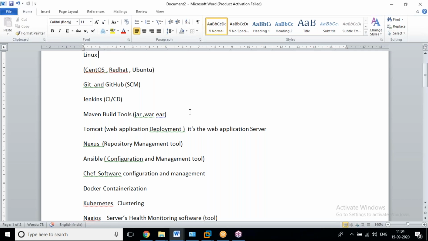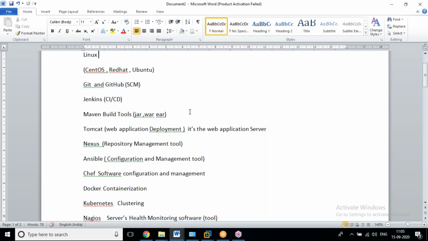Okay. Thank you. See, in the last class we discussed CentOS. We are covering Red Hat, Ubuntu, and source code management tool. We are using Git, and for CI/CD, continuous integration and continuous delivery, we are going to use Jenkins. Whatever artifacts we want to build, for example jar or war, for artifact building purpose we are going to use the Maven build tool, or if necessary, Gradle also. Yes, we can use that.